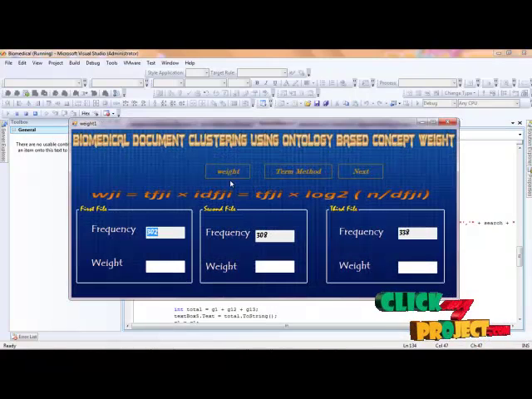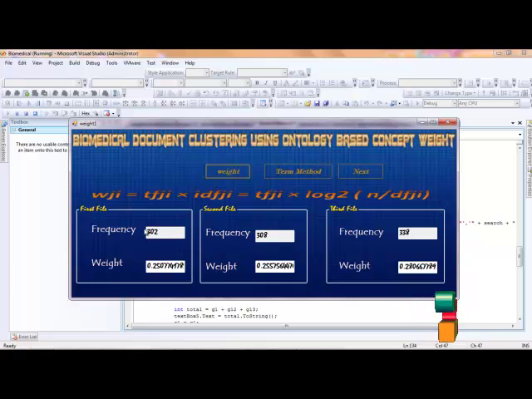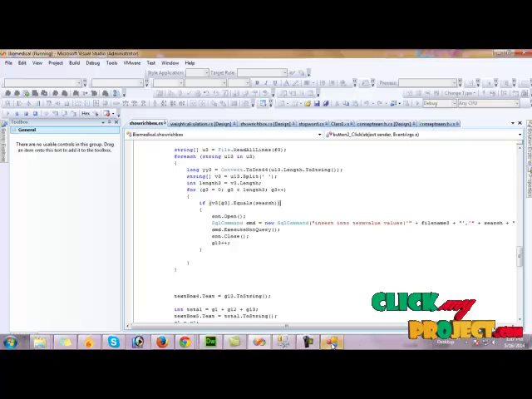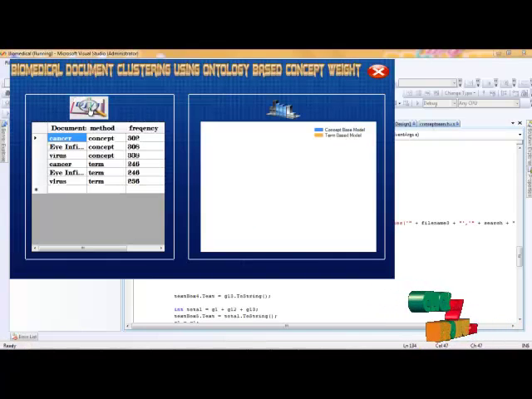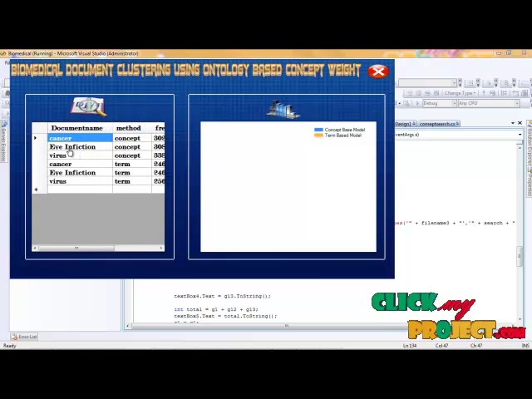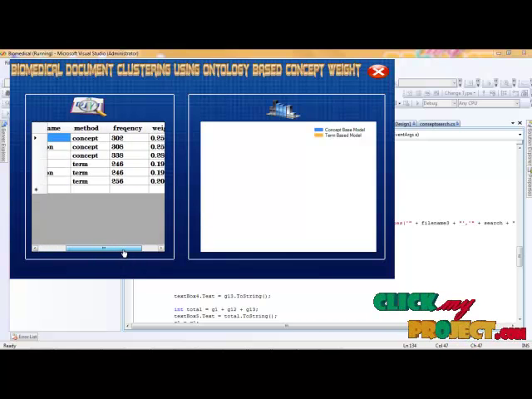Next we check the weight process. For the frequency weight process, we check the algorithm for these formulations. We use this formulation to calculate the weight. First of all we have the documentation for cancer, eye infection and virus. So we use two methods to retrieve the information for the term and frequency weight.